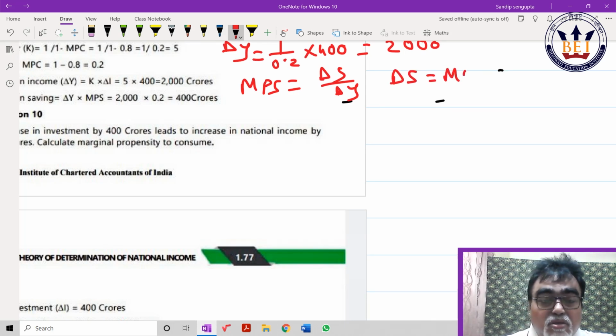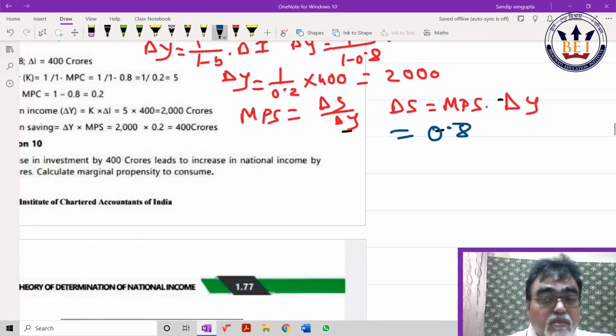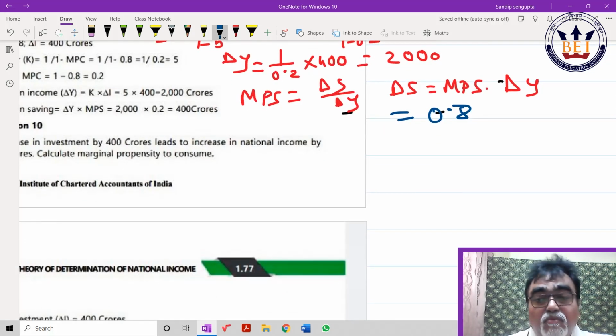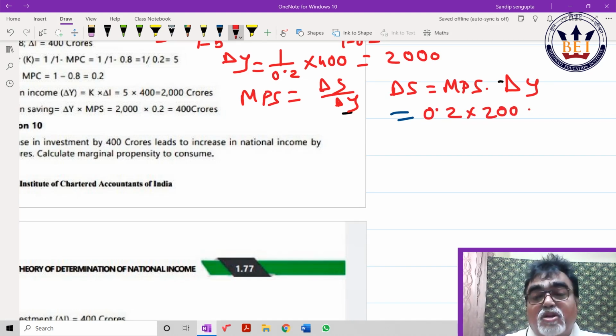No, sorry, MPS is 0.2, right? MPC is 0.8. The MPS is 0.2, times 2000. So simple, how much is it coming? 400. What problem? So this is the application of multiplier.